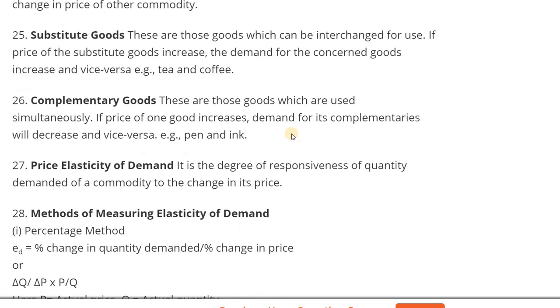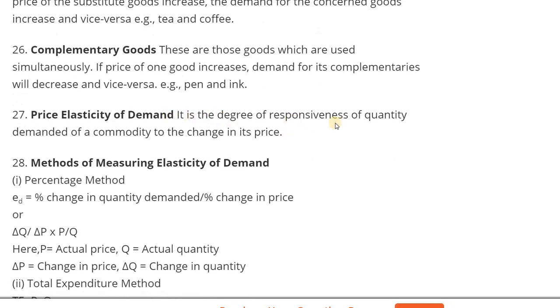Okay, price elasticity of demand. It is the degree of responsiveness of quantity demanded of a commodity to a change in price. Due to a change in price, how much is the change in quantity demanded. That one is the price elasticity of demand.